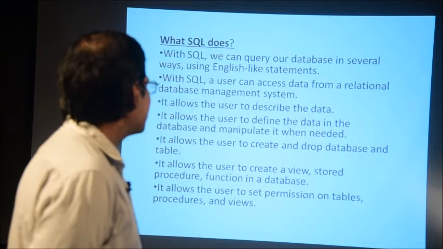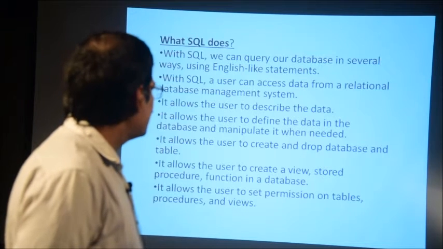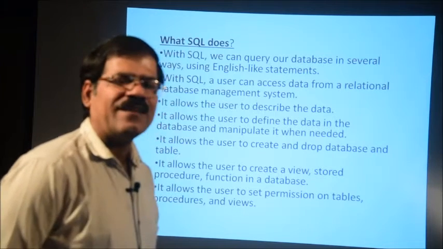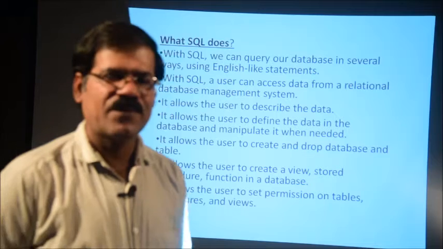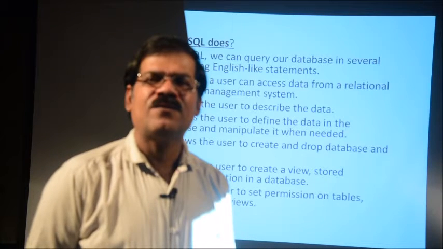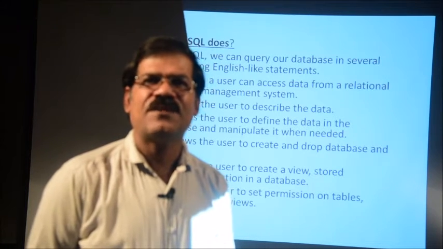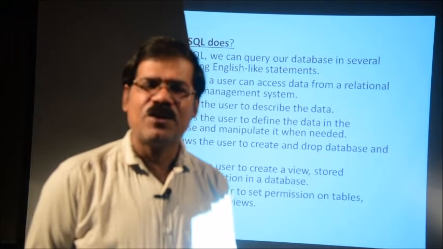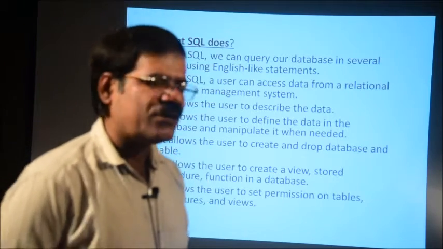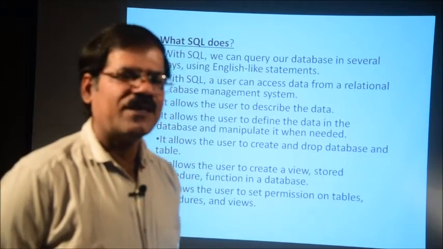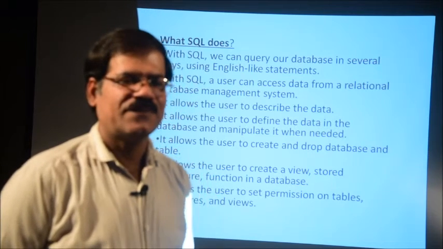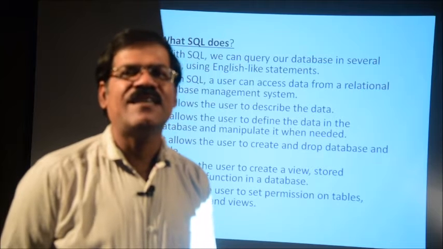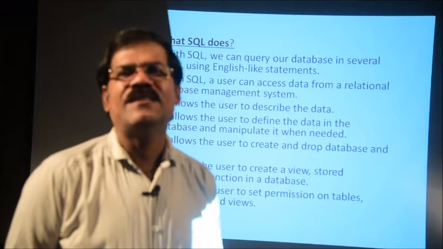It allows the user to describe the data. It allows the user to define the data in the database and manipulate it when needed. Define the data: what type of data is it? Suppose employee number. What type is it? Employee number is a number type. It must be a number. Employee number should not be a character. As the name says, employee number or student roll number is a number type, or you can say integer. Name is a character type.